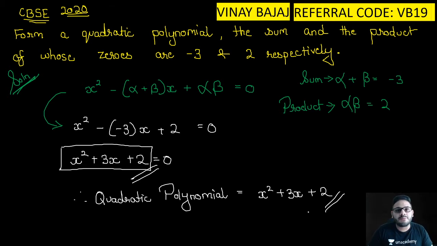This is a 1 mark sum. You have secured 1 mark from polynomials from this year's paper, that is 2020. Previously, just as we conducted the trigonometry session, trigonometry may have secured almost 12 to 13 marks in 2020's paper without solving the 4 mark questions as of now. And here we have secured 1 mark, and let's see how many more marks we are going to secure from polynomials.